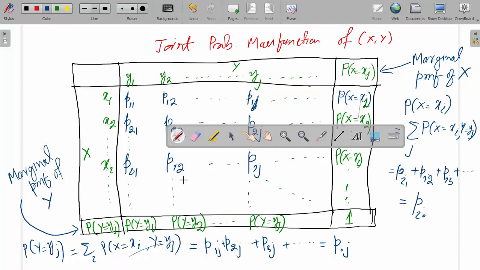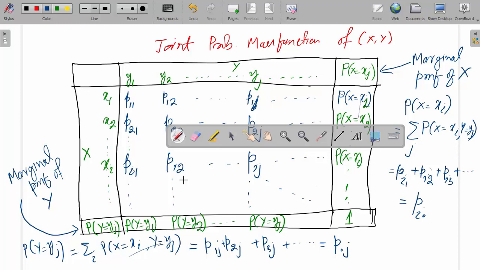So from the joint probability mass function, by adding the row total, this will be the marginal probability mass function of x, and the column total will be the marginal probability mass function of y. Here we take values of y as the column heads and values of x as the row heads.